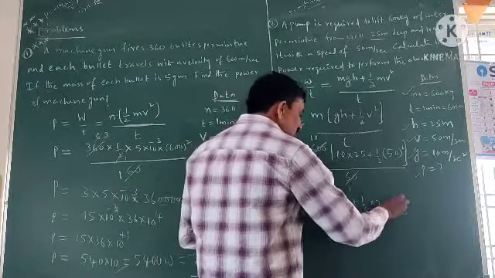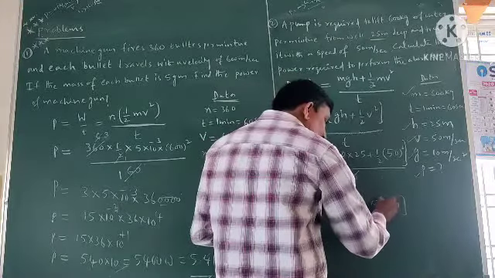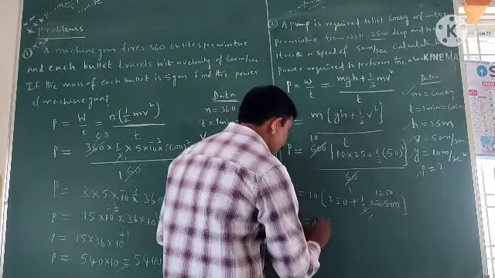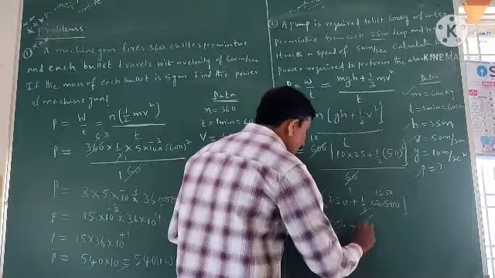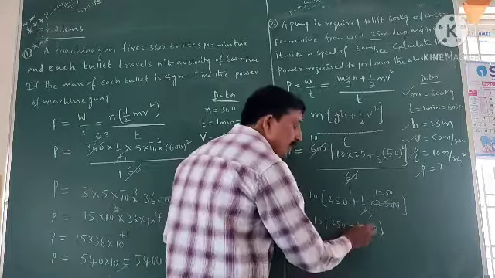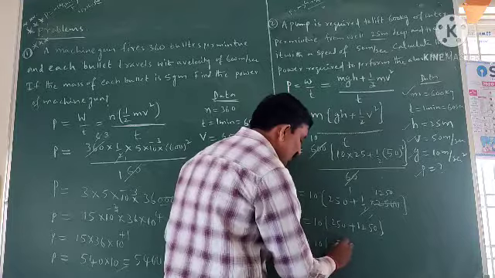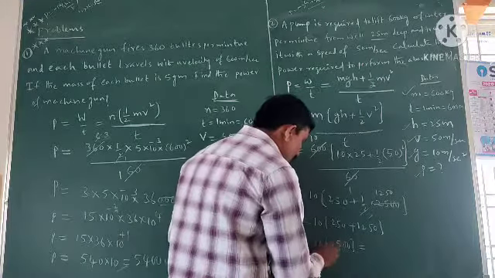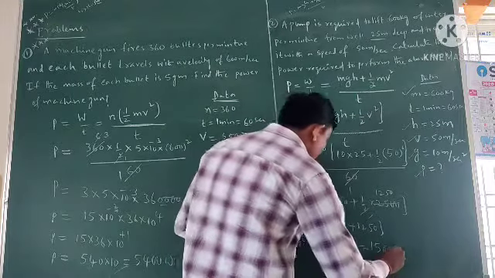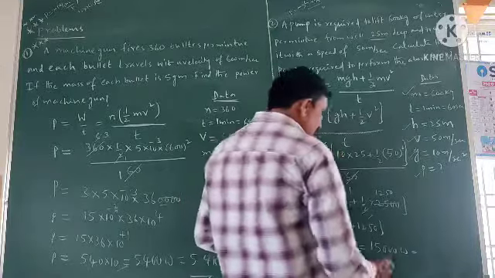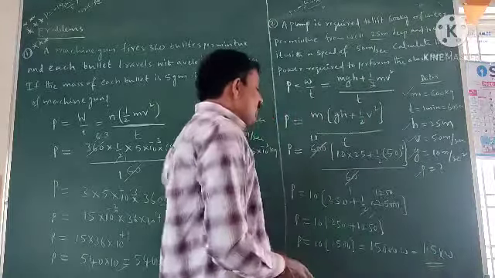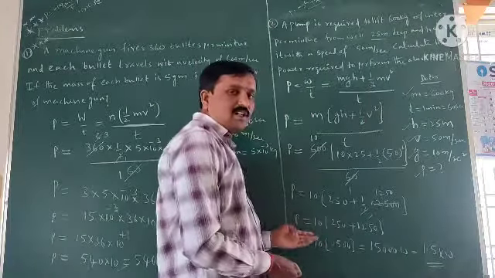So 2500 by 2 is 1250, right? So P is equal to 10 into 250 plus 1250, how much? 1500. So that should be equal to 1500 into 10, 15,000. Okay, 15,000 watts or 1.5 kilowatts. The power P is equal to 1.5 kilowatts. This is also one of the important ones, students.